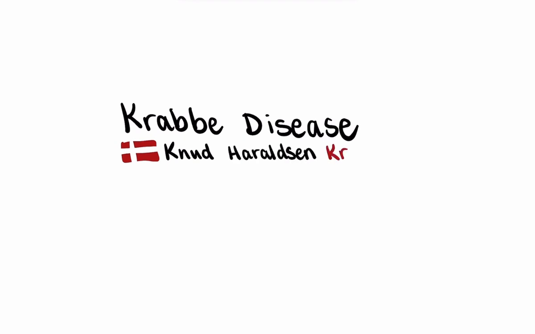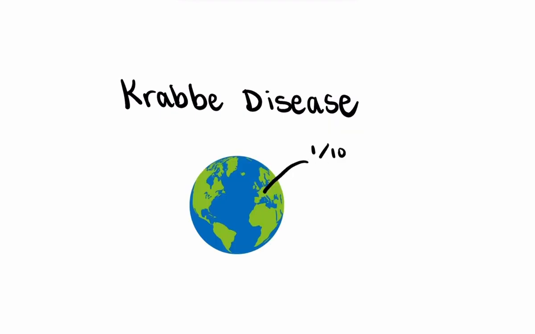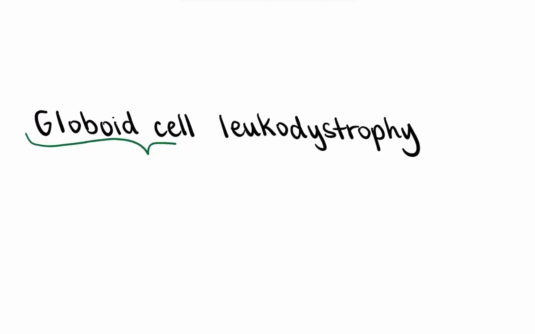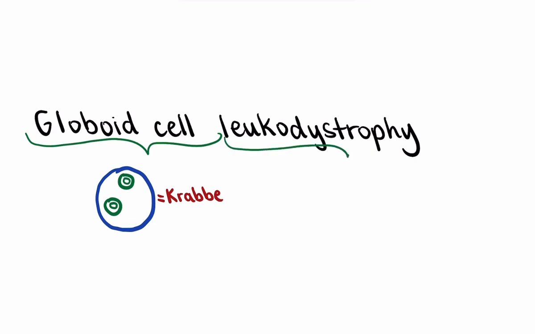This is a rare disease affecting approximately 1 in 100,000 live births in Europe and 1 in 250,000 births in the United States. This disease is also referred to as globoid cell leukodystrophy. Globoid cells are characteristic of the disease. If somebody is observed to have these cells, they have Krabbe disease. They are large and abnormal, containing multiple nuclei. Leukodystrophy is a group of rare genetic disorders that affect the brain and spinal cord's white matter, the tissue made up of nerve fibers, or axons, covered and protected by myelin.